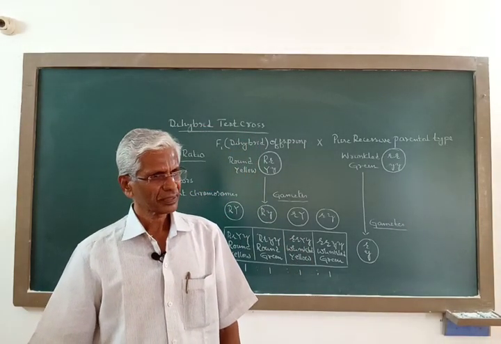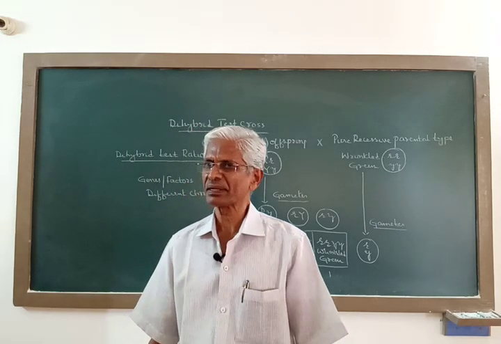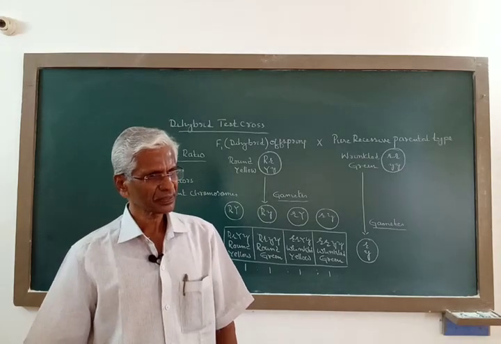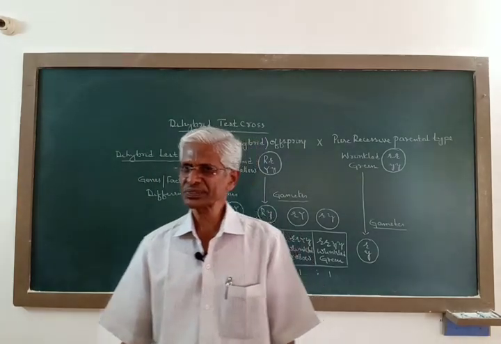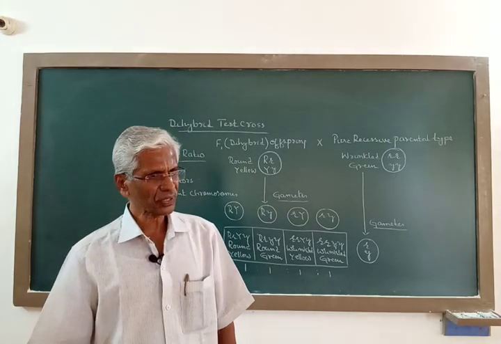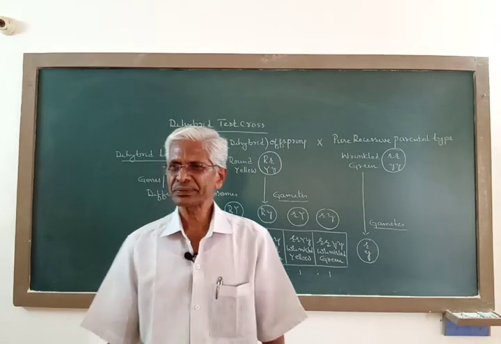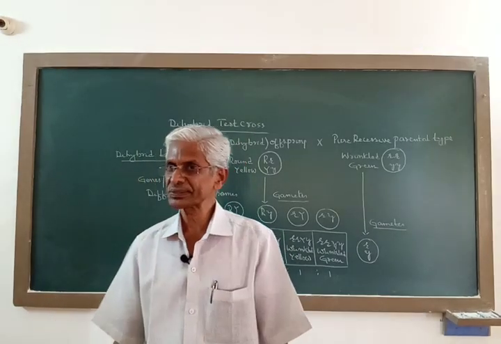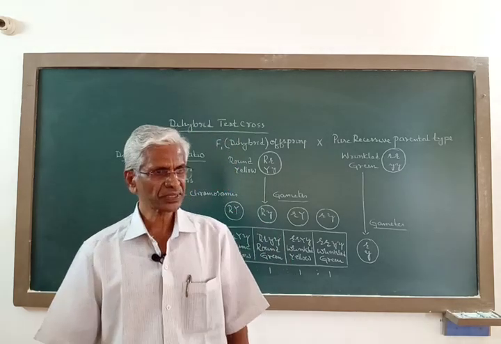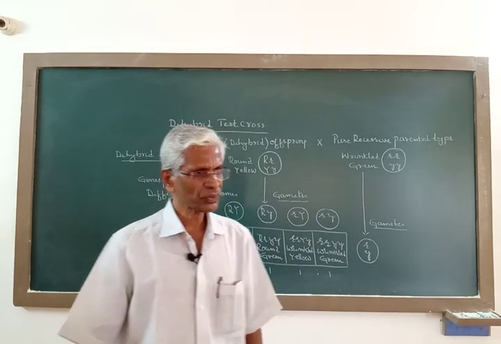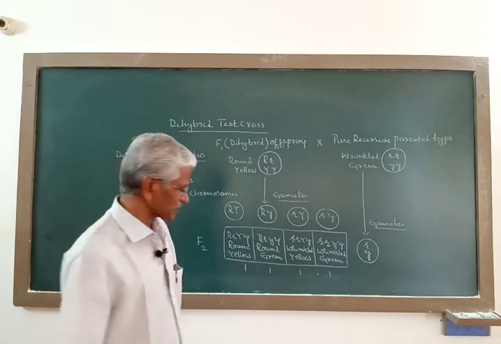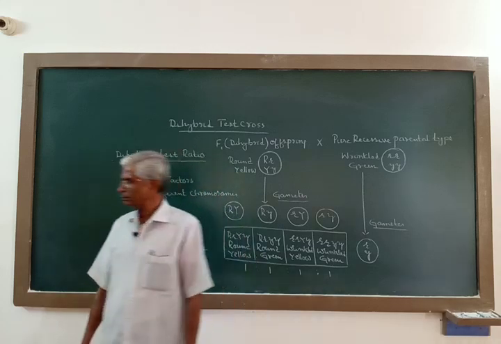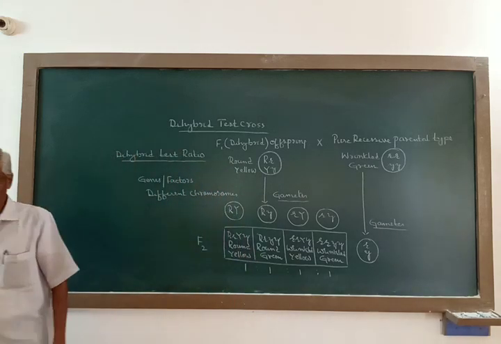But this law of independent assortment of Mendel, unlike the law of segregation, is not universal. It has restrictions. That is, this law holds good only to the genes that are carried on different chromosomes, and does not apply to the genes that are carried on the same chromosome. So that is about the principles or laws of Mendel.